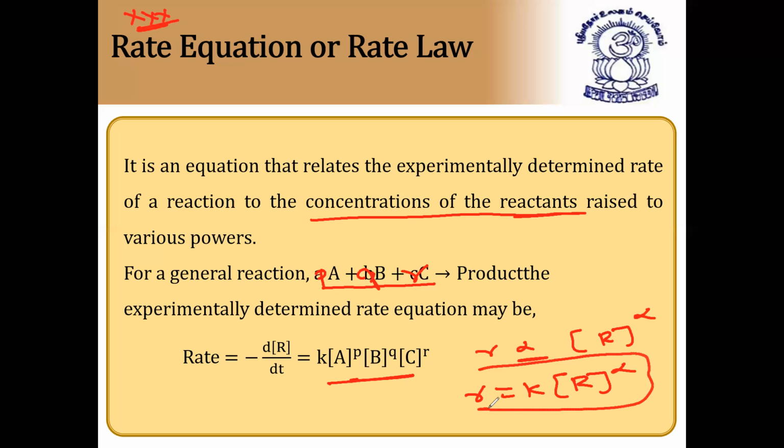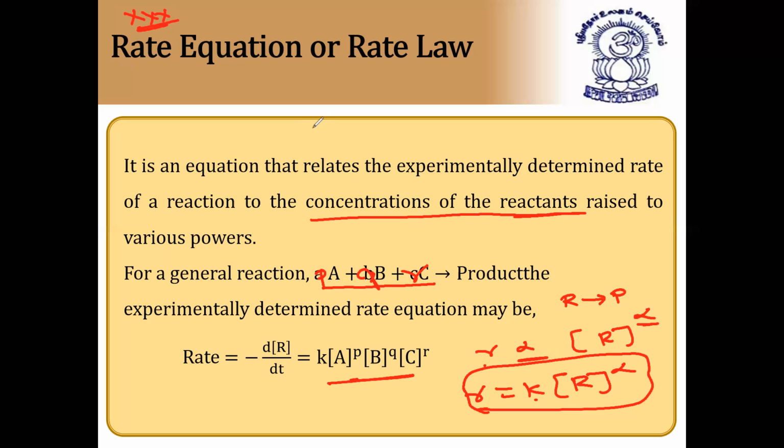Let us say, for example, alpha: for this reaction, R changes to P, so R to the power alpha. This can be 1, 2, 3, 4, and so on, depending on the number of moles. So always the rate of reaction is proportional to the concentration of reactants raised to their stoichiometric powers, and for removing proportionality, we have to use a constant, that is called k.